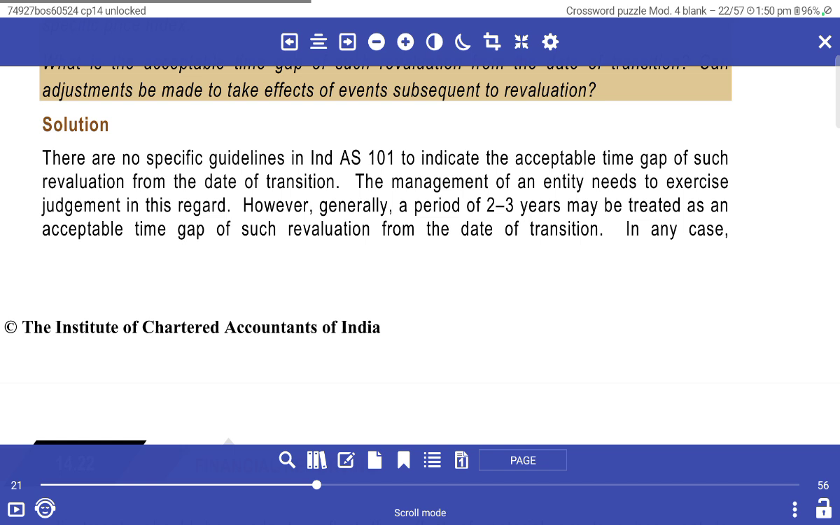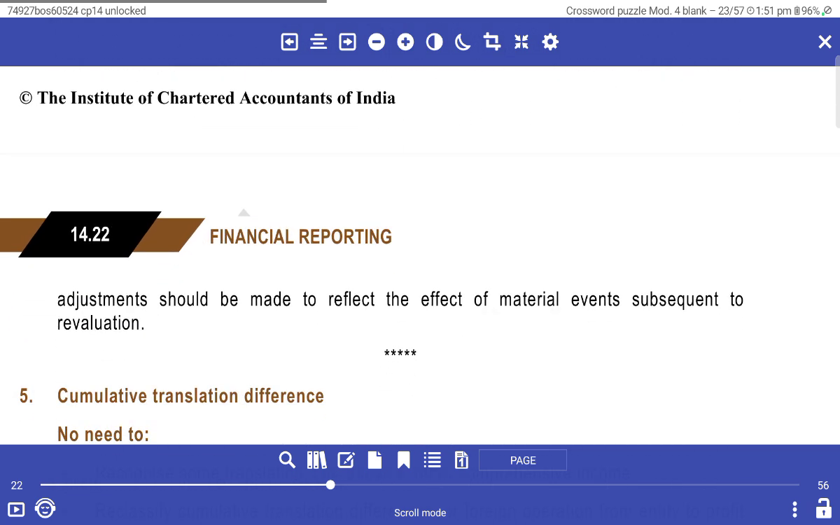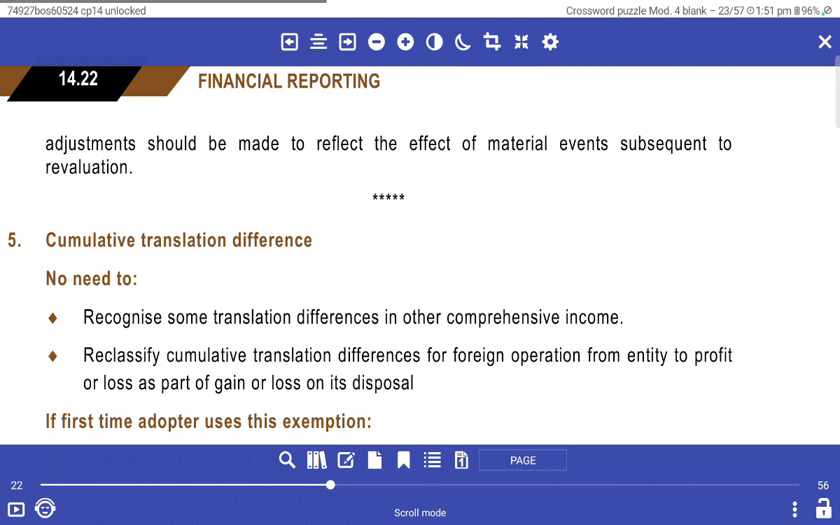There are no specific guidelines to indicate an acceptable time gap for revaluation from the date of transaction. The management of the entity needs to exercise judgment regarding whether a period of 2 to 3 years may be treated as an acceptable time gap for revaluation from the date of transaction. In such a case, adjustment shall be made to reflect any material event subsequent to the revaluation.